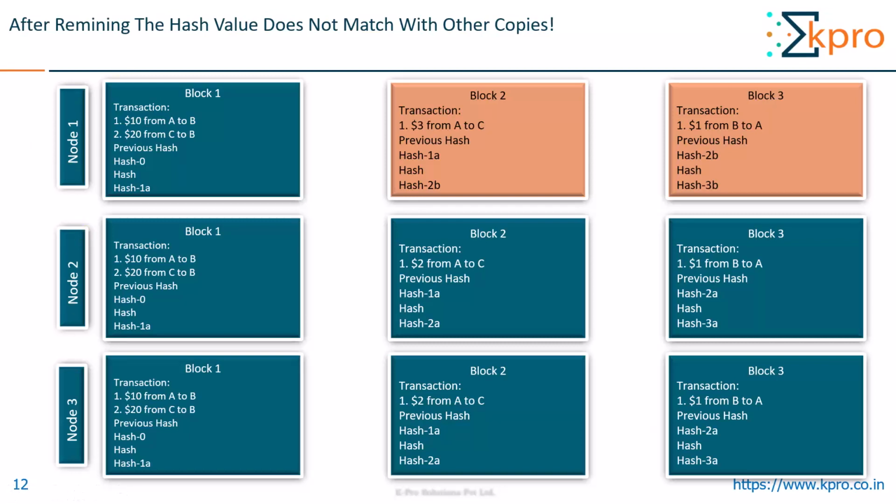So when this consensus algorithm is applied, these two nodes will find that node 1 has a different copy of ledger. So block 2 is changed. Your block 2 has a transaction of $2 from A to C, and their hash and the previous hash is different from this. So these two nodes will find that node 1 has a different copy of ledger than